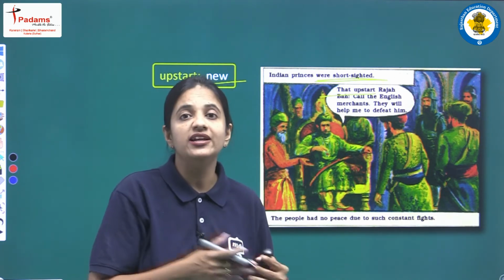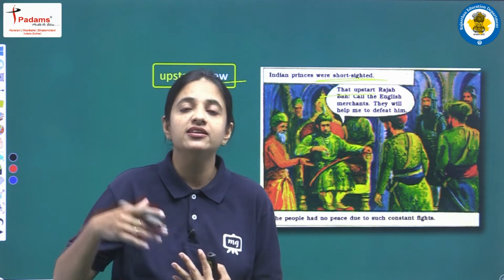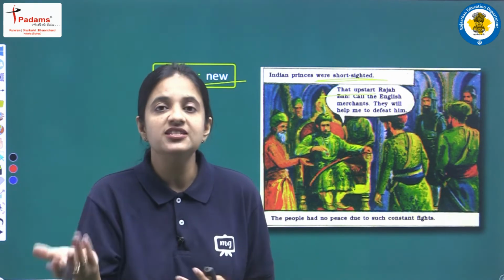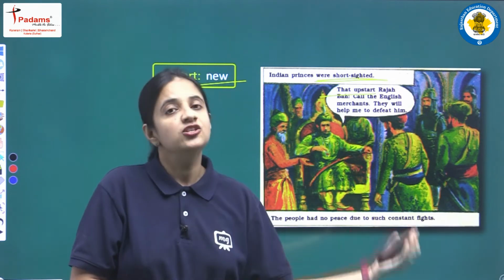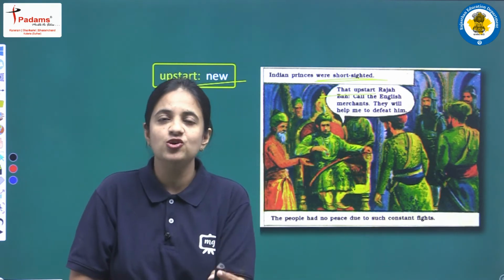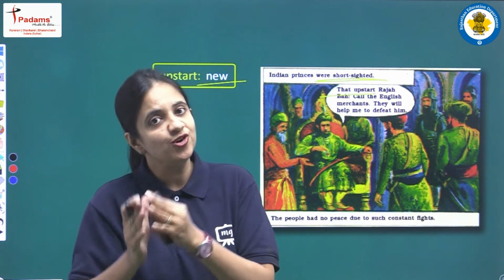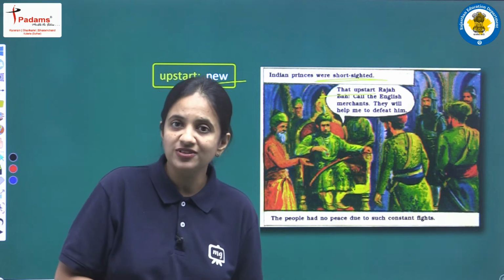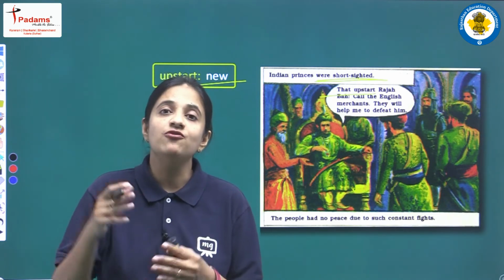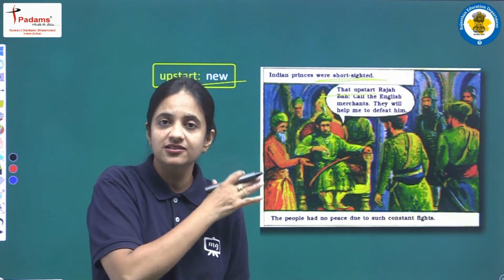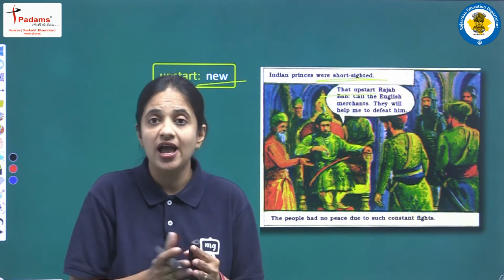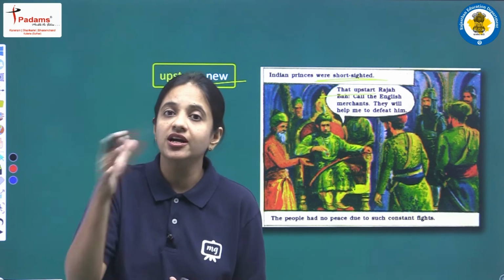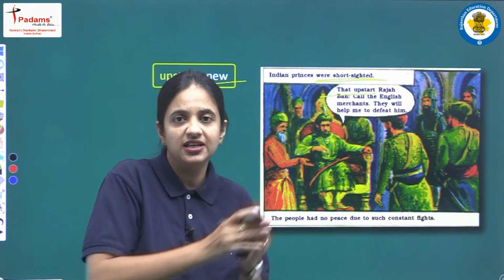Why? Because he is inviting Britishers, he is having this plan to invite the English merchants, with the help of whom he wanted to defeat that ruler. So he is only interested in defeating that ruler, and for that he is ready to take the help of Britishers. But he is totally ignoring this thing, that when Britishers will be there in his kingdom, definitely they will interfere, and slowly they will have a hold over his own kingdom.